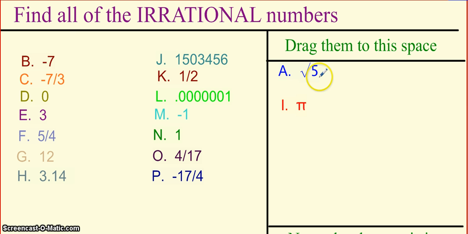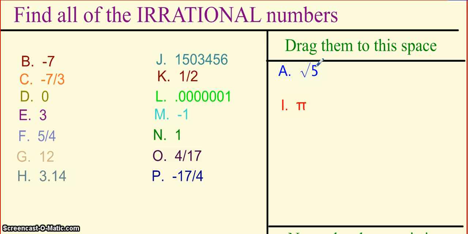Okay, so we should end up with the square root of 5 and pi are the two irrational numbers within this set of real numbers. Neither of these can be written as the ratio of two integers because the square root of 5, although it could be written as the square root of 5 divided by 1, 1 is an integer, but the square root of 5 is not an integer, so that would not be the ratio of two integers. The same would hold true for pi.